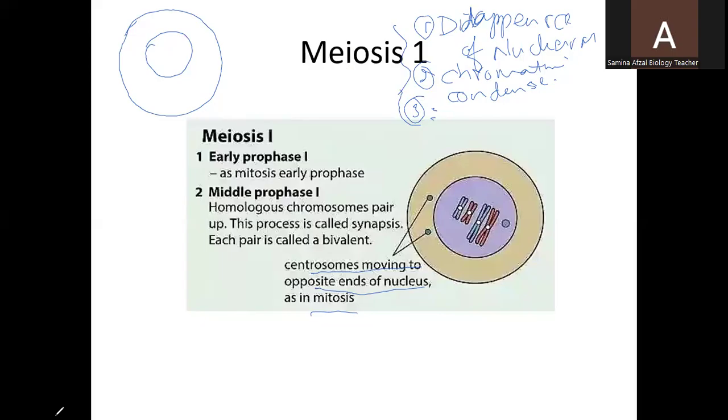During early prophase and middle prophase 1, you can see the homologous chromosomes. What are homologous chromosomes? The chromosomes which are similar in structure and function. The homologous chromosomes are also called sister chromosomes.